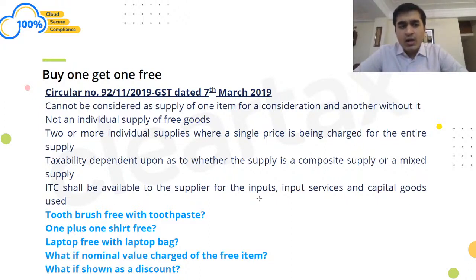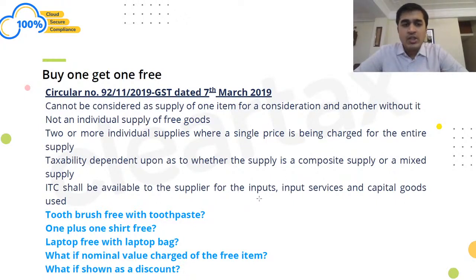We need to understand that when two products are there and one is given free of cost and the other is charged, it doesn't usually mean that the consumer is actually getting the other product free of cost. Usually the seller would have the price of the free product also ingrained within the sale price which he is charging for the chargeable product.